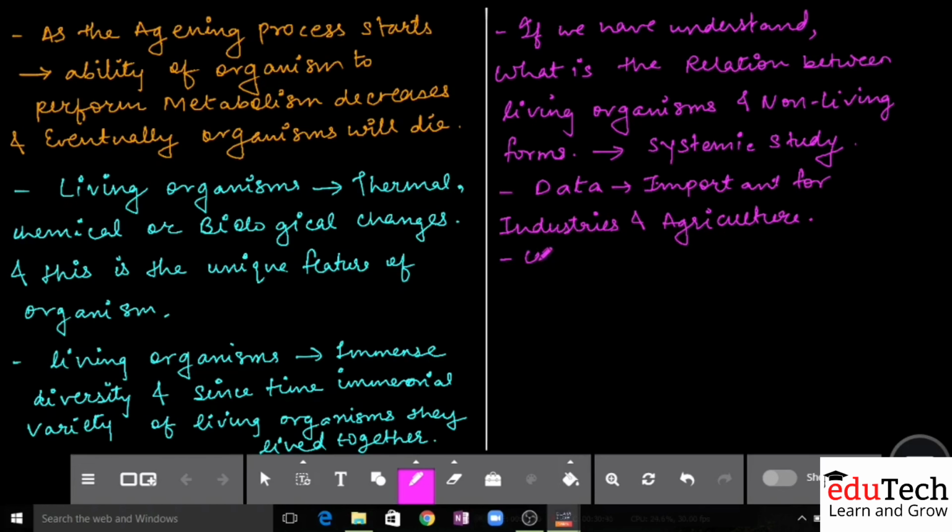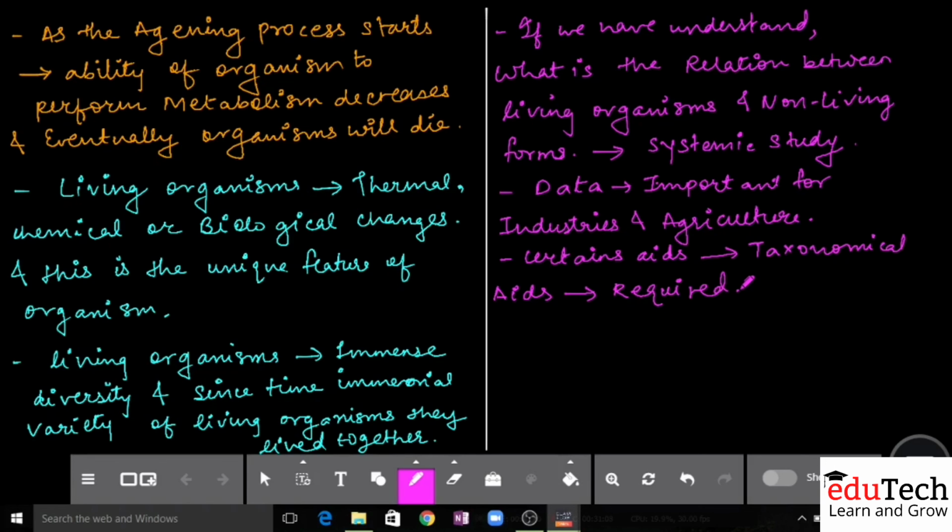Now if we have to study this data, certain tools or aids, which are called taxonomical aids, are required. You cannot haphazardly start taking data over plants or animals, because there are millions and millions of species of plants, and millions of species of animals present.